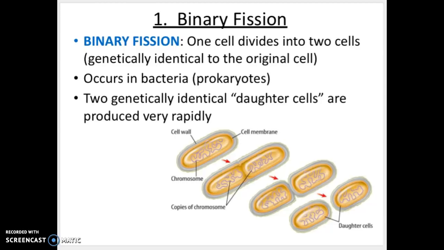So if you look at this picture, you'll see this is a bacteria cell, and it's showing the DNA on the inside of that bacteria cell. And that DNA is going to make a copy of itself. So it's going to copy those chromosomes. And then those two copies are going to split apart. And then those two daughter cells are going to be genetically identical to that original parent cell.